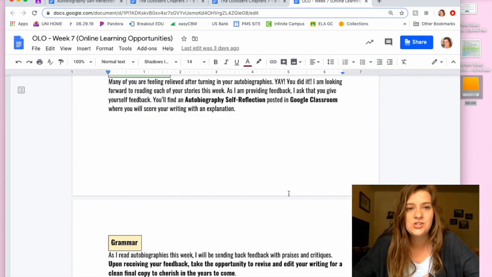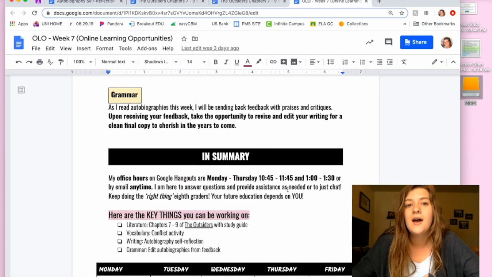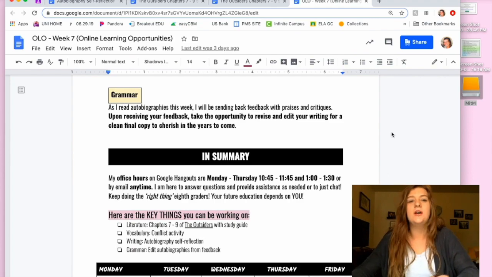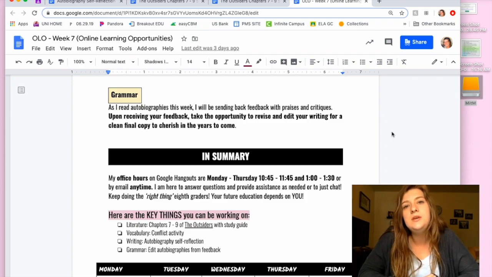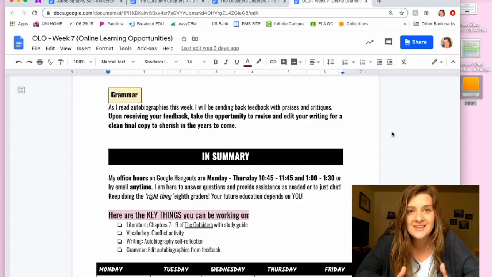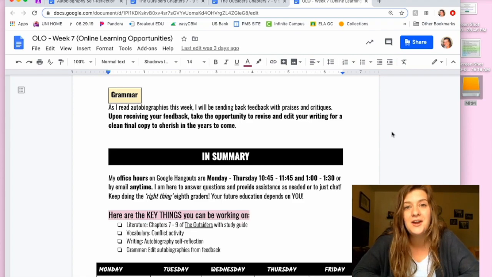And that takes us to our last point on our learning targets for this week, which kind of falls under the grammar piece, but also it ties into the writing piece. I'm going to be giving you feedback this week. I sent out a survey last week asking students if they would prefer to have feedback in the form of a video, where I would record myself and make comments on your writing that way, or if you would prefer I just make comments off to the side on your actual document. I would do that as well. So depending on the choice that you picked, that's how I will give you feedback on your autobiography this week.